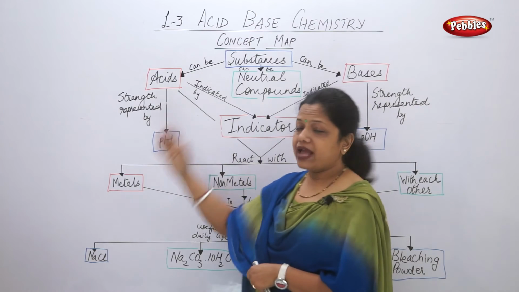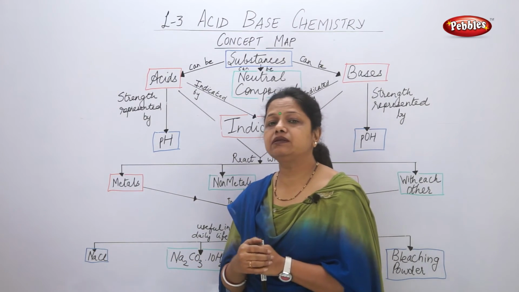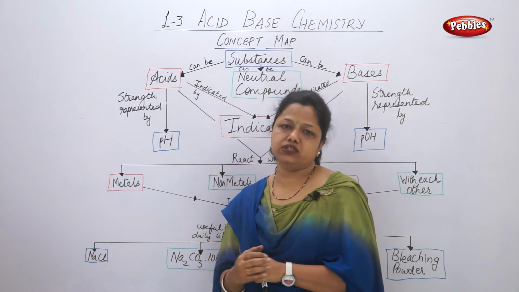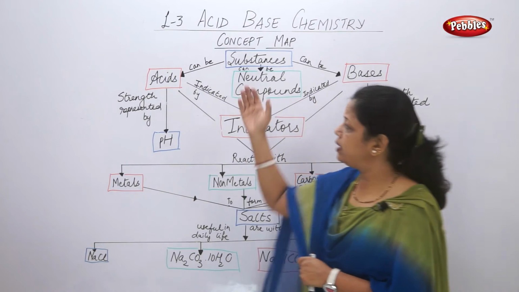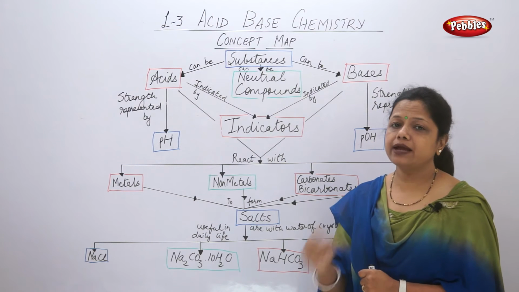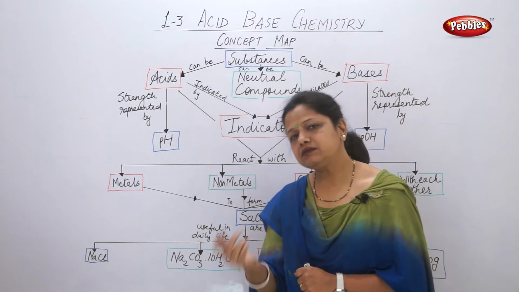When acids react with metals, the strong metals or the metals present high in the reactivity series show a very significant change. That means they react with acids to give out hydrogen gas, and this hydrogen gas burns with a pop sound indicating that the gas is hydrogen.